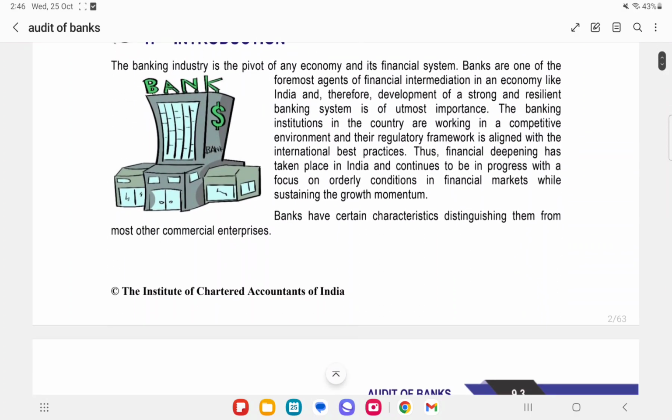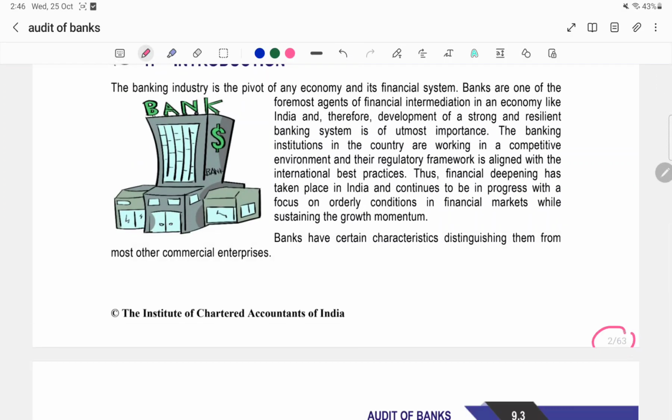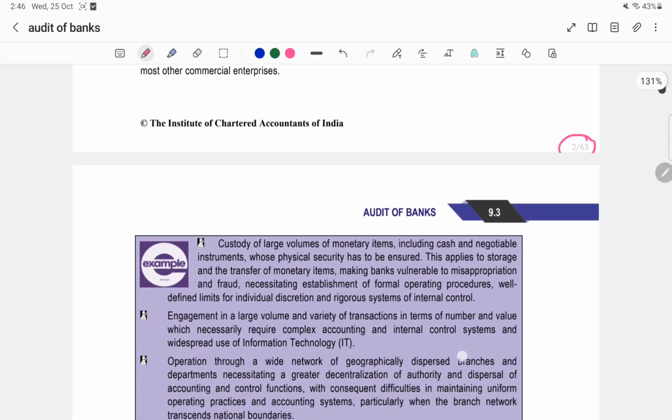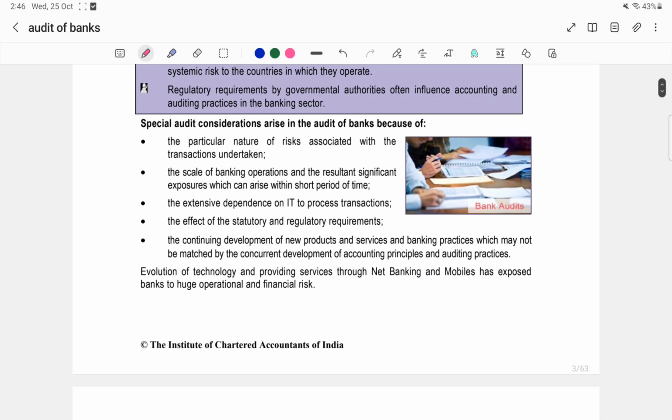As you can see in the ICAI material, there are 63 pages. So it will be time taking, so we'll highlight all the important things which are to be covered, and memory tricks also we'll cover, so that you all can easily learn since exams are coming very near.